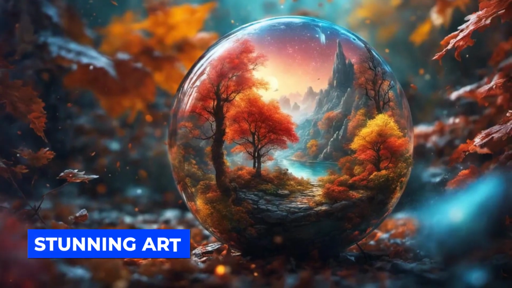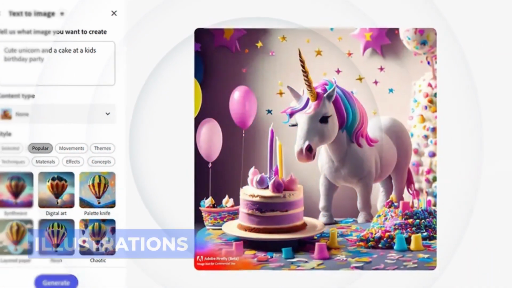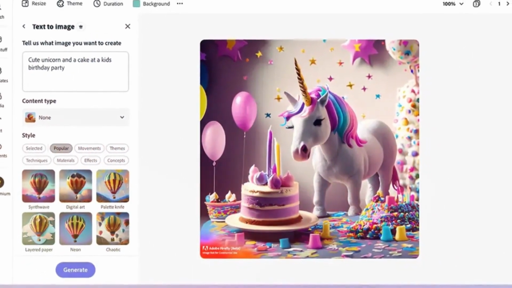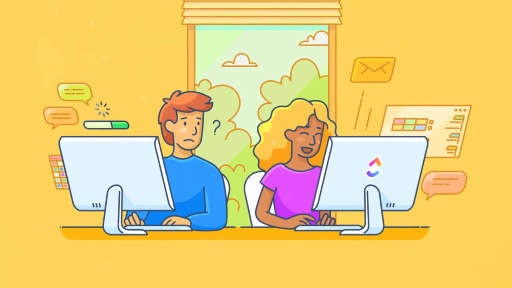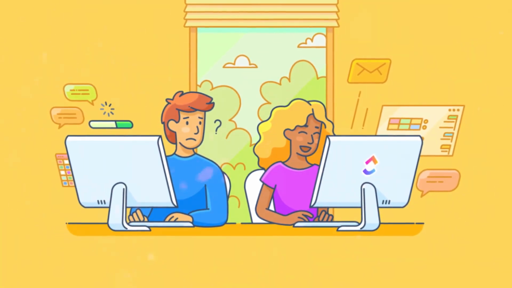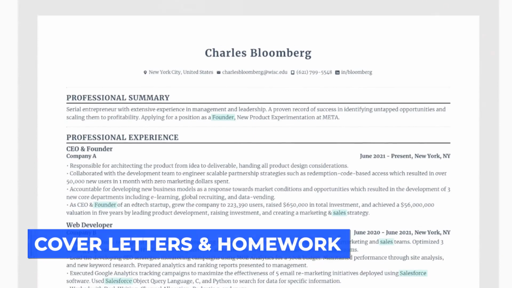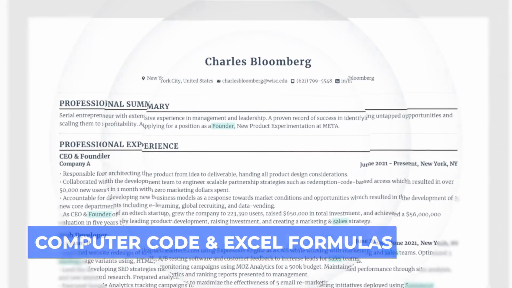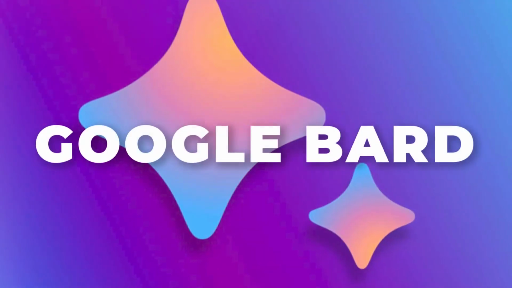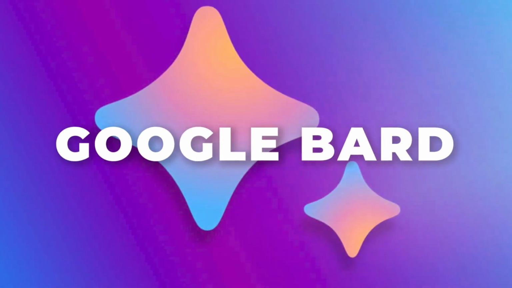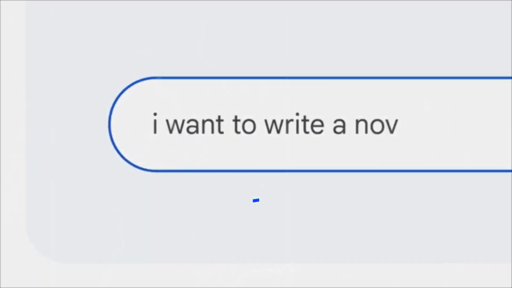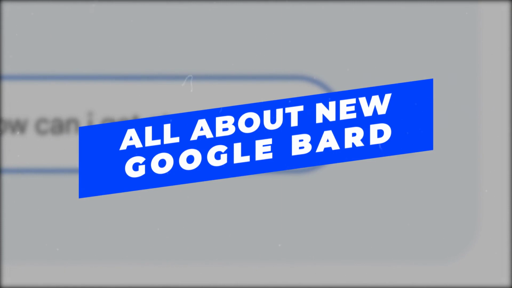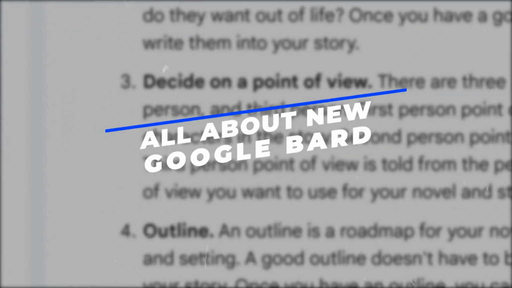It's the only thing. Imagine you could create stunning art, illustrations, and images in seconds just by typing a few words. Imagine you could collaborate with a powerful AI that can generate text for anything from cover letters and homework to computer code and Excel formulas. Meet Google Bard, the latest experiment from Google that lets you do all that and more. Here, we're going to tell you everything you need to know about Google Bard and its new unique AI pictures.